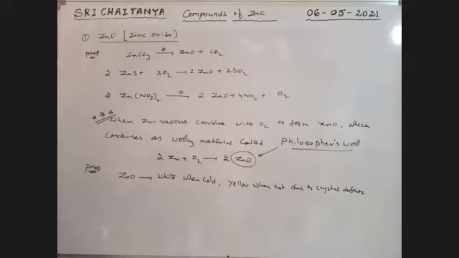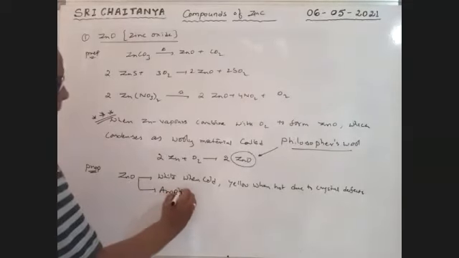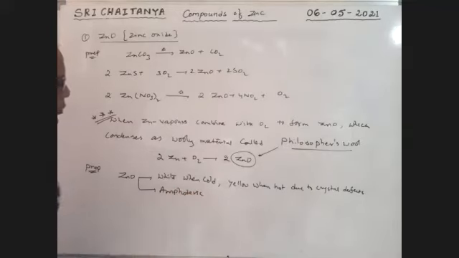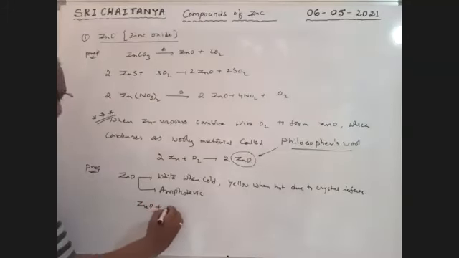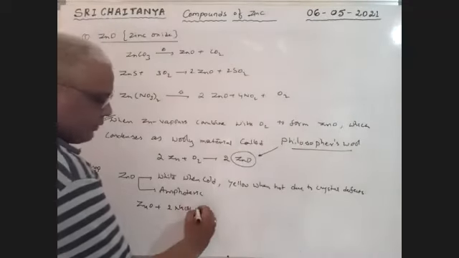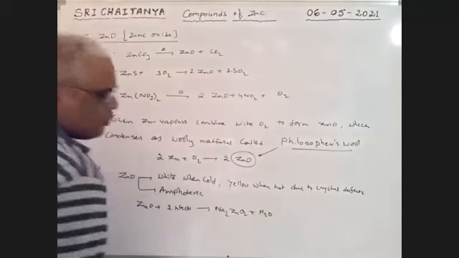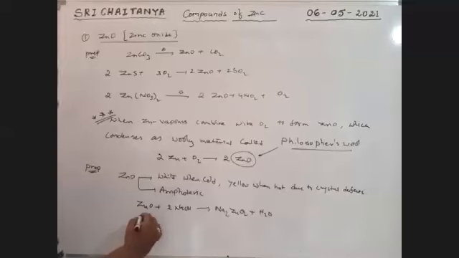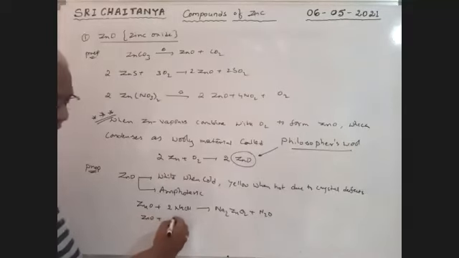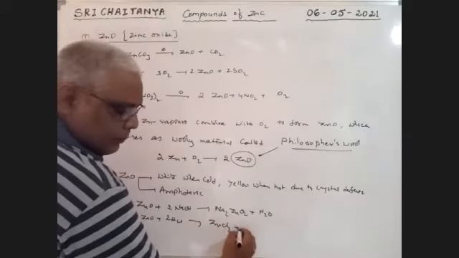Next, it is amphoteric, both acidic and basic in nature. That is explained with the help of these reactions. When ZnO reacts with NaOH, here ZnO is acid, gives Na2ZnO2 plus H2O, sodium zincate. When ZnO reacts with HCl, gives ZnCl2 plus H2O.